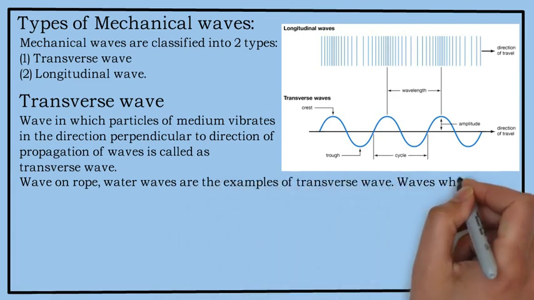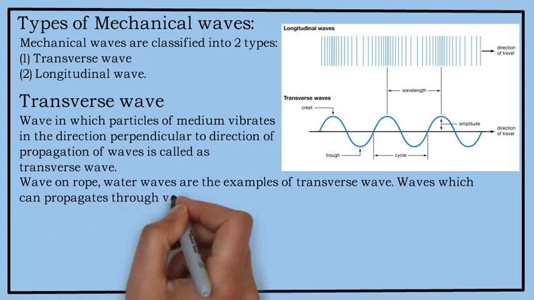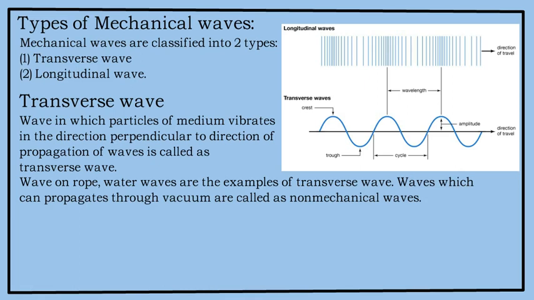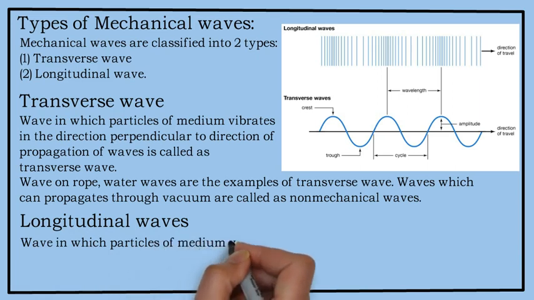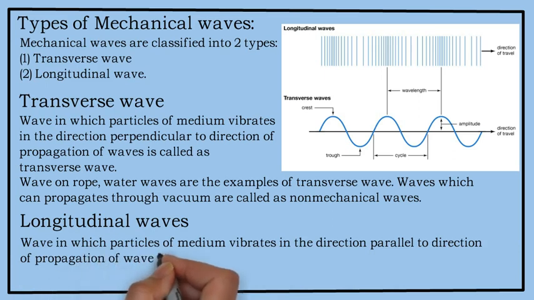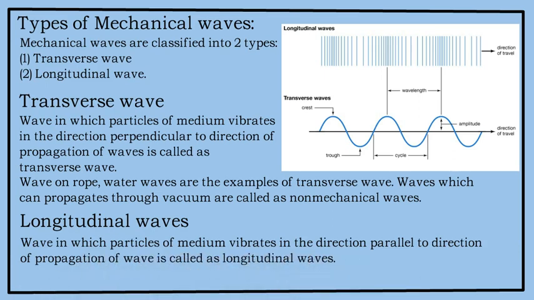Waves which can propagate through vacuum are called non-mechanical waves, or you can also call them electromagnetic waves. Let us see what are longitudinal waves. Waves in which particles of the medium vibrate in the direction parallel to the direction of propagation of the wave are called longitudinal waves. Sound waves in air are an example of longitudinal waves. When you talk about the transverse wave, you get alternate crests and troughs, but in case of a longitudinal wave, you get compressions and rarefactions.